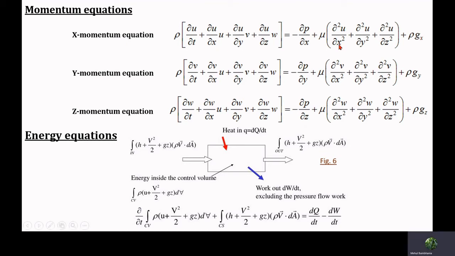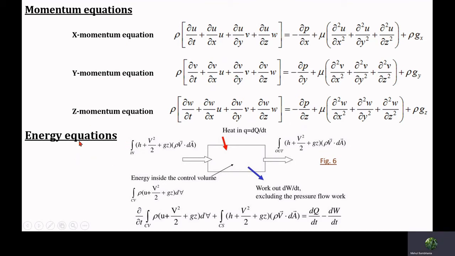So by considering these three forces, the momentum equation can be given in this way for x momentum, y momentum, and z momentum, where this side represents the mass acceleration terms and the right hand side represents the total forces acting on that fluid element. It shows that the u velocity component depends on x, y as well as z. The v velocity component depends on x, y as well as z. So it is completely in partial differential form.